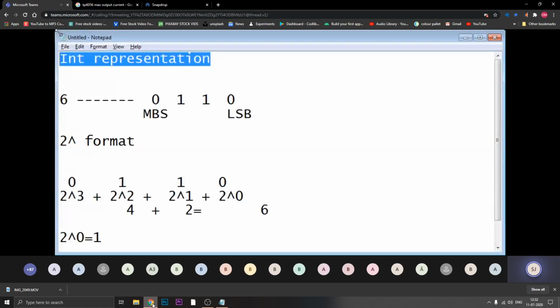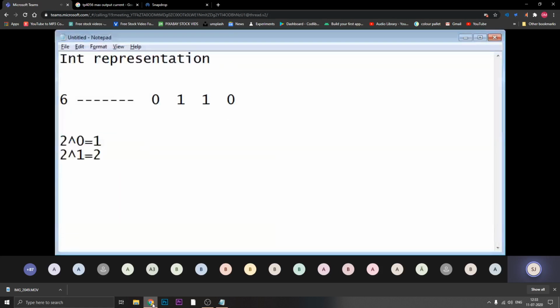So what is the meaning of 1's complement? Anyone knows? If I want to represent negative data, what to write? Was it there in your first year or not? No, ma'am. No? Okay. So if I want to represent negative numbers, what should I do?